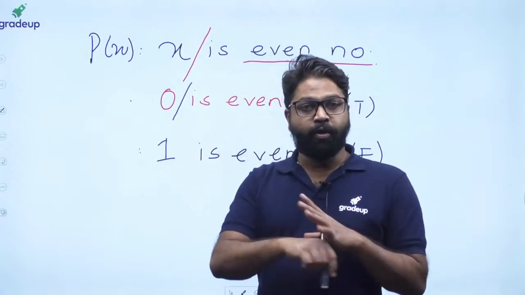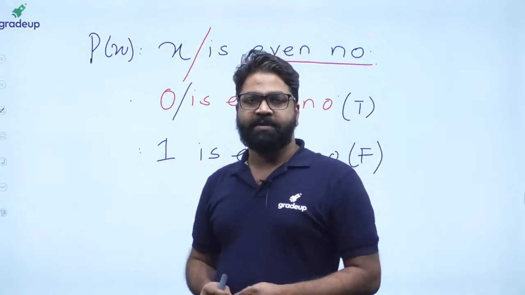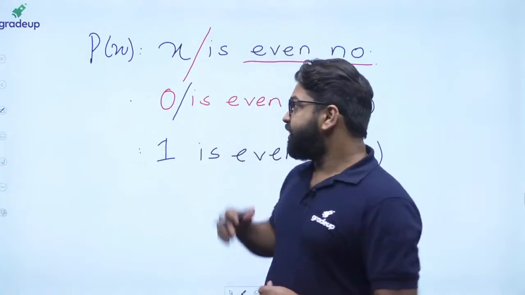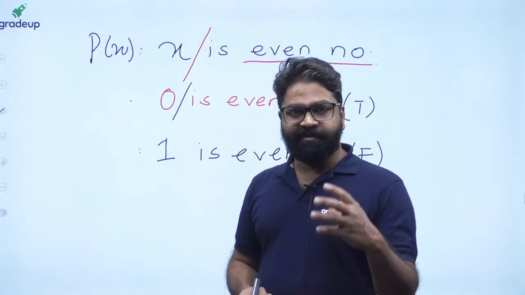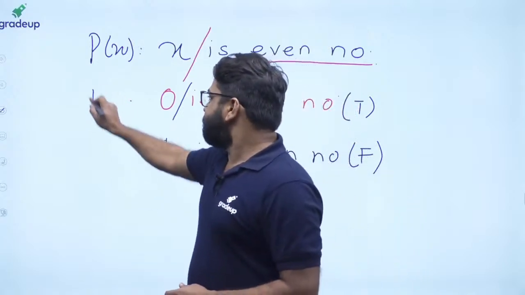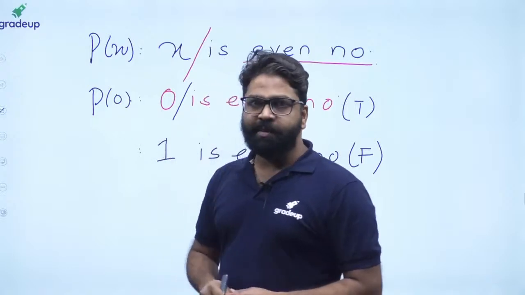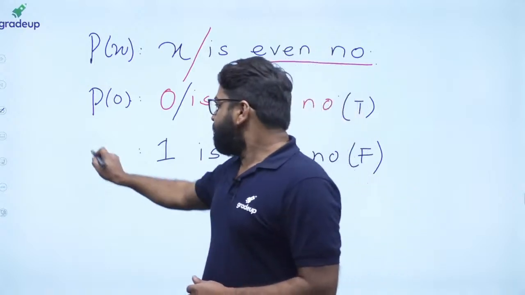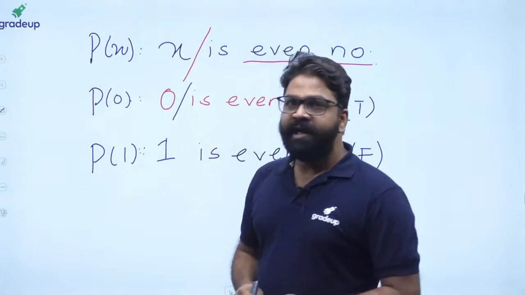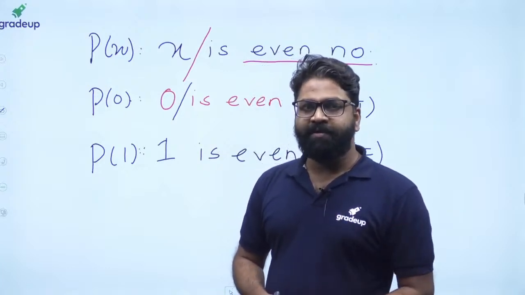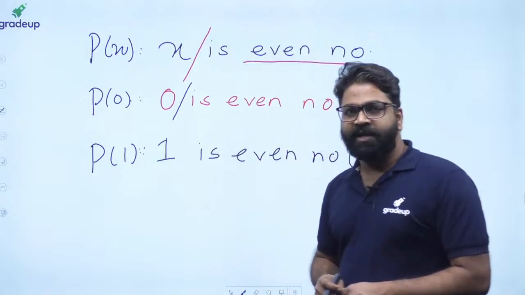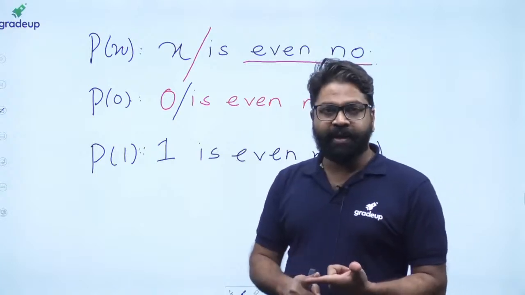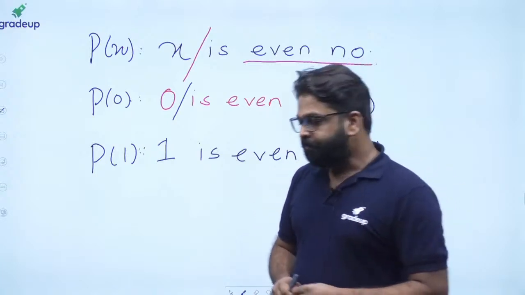So P of X, now you don't require hundreds of variables. With the help of one variable, you can define everything. Here you will get P of X. Now what will happen if I change the value of X to 0? The same variable can easily adjust, which is nothing but P of 0. P of 0 is a predicate variable used for this simple statement. Now if you change to 1, you will get P of 1, which is another variable with respect to this. That is, 1 is even number. So in this way I have defined 3 things: open statement, domain, and predicate variable.